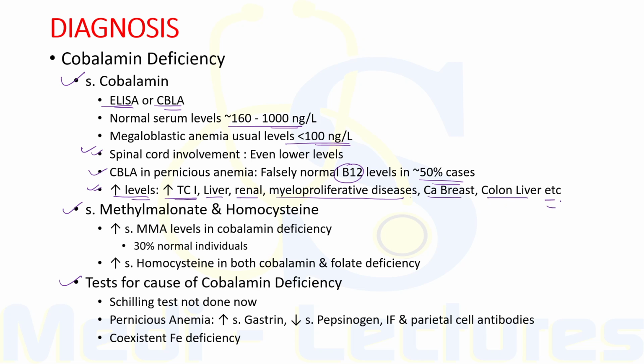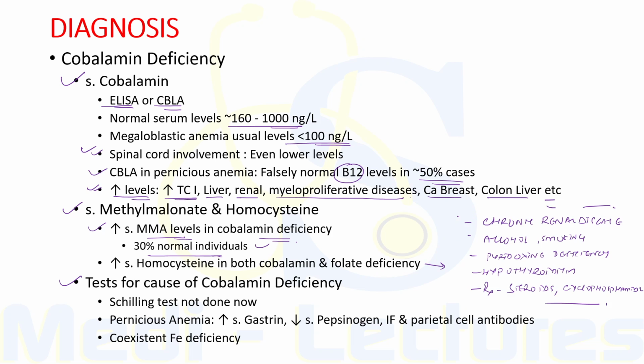Now after serum cobalamin, we can measure serum methylmalonate and homocysteine. So there is increased serum methylmalonate levels in cobalamin deficiency. Mildly elevated serum methylmalonate and homocysteine levels occur in up to 30% of the normal individuals as well. Now there is increased homocysteine in both cobalamin and folate deficiency, but this may also increase in certain other conditions.